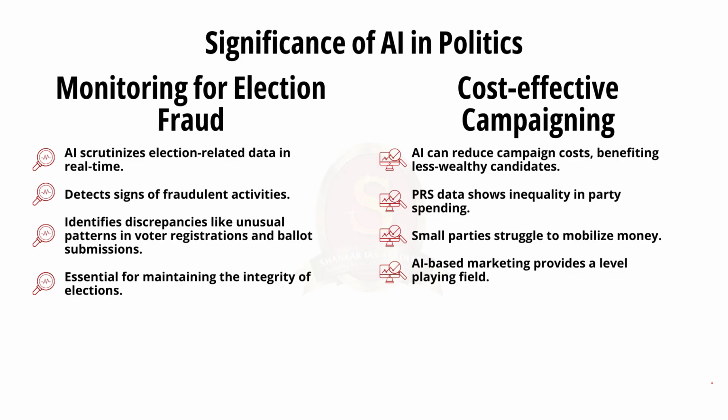Now talking about the main body of the answer, in the first part we shall talk about the significance of AI in politics. The first and foremost reason is monitoring election fraud. See, utilizing big data and artificial intelligence, we can scrutinize election-related data in real time and detect any signs of fraudulent activities. Know that it's capable of identifying discrepancies like unusual patterns in voter registrations and ballot submissions, which are very crucial for maintaining the integrity of the elections.